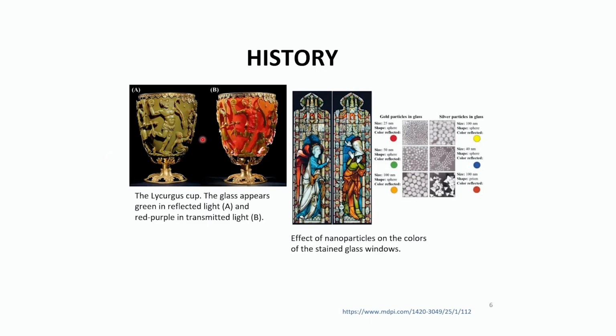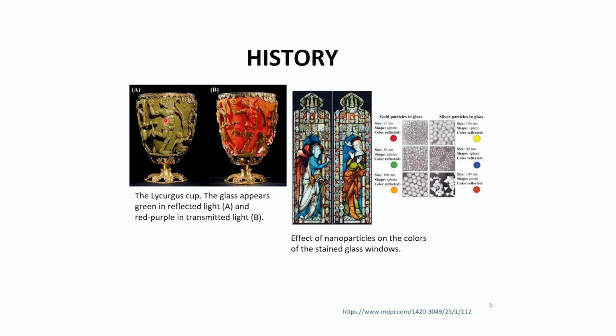So what is so special about this cup? This is a 4th century Roman glass cup, and it changes its color depending on the light source that is falling on it. When the light is transmitted from inside, it appears red in color, and when the light is reflected from the surface, it appears green in color. These changes are basically because of the silver and gold nanoparticles that are embedded in the glass of this cup.